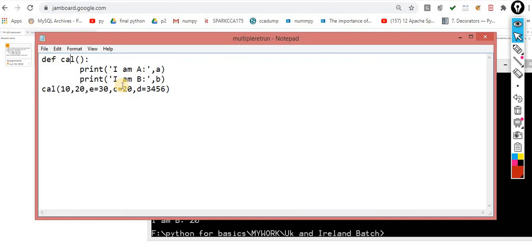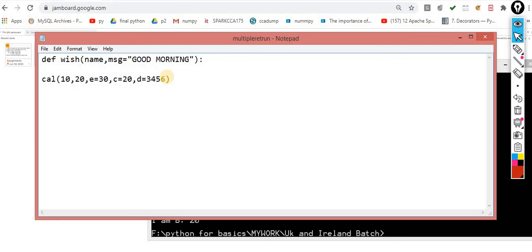Very simple. For example, I am taking this wish function, and here the name variable will take the name, and the message is equal to, let's suppose, good morning. Very simple. Now I am printing over here, print message. Spelling mistake, kindly ignore the spellings.